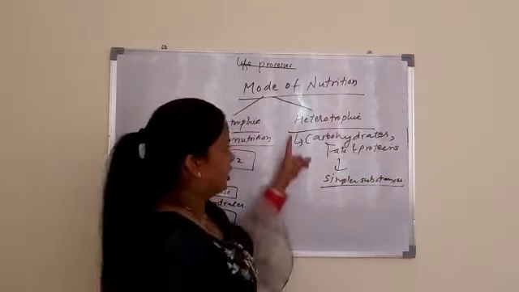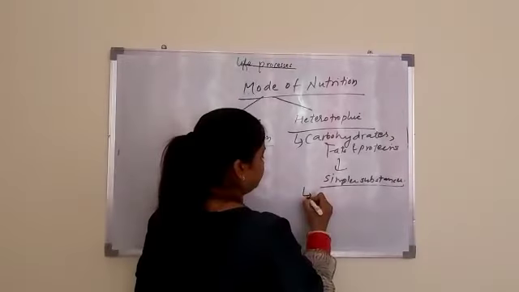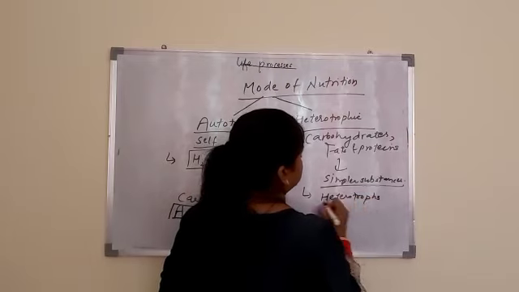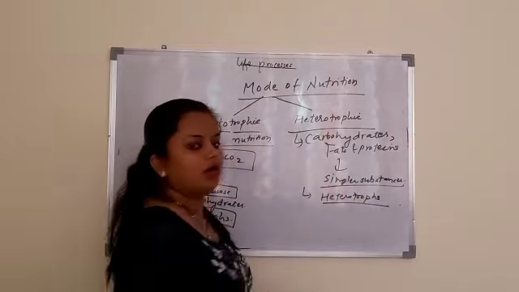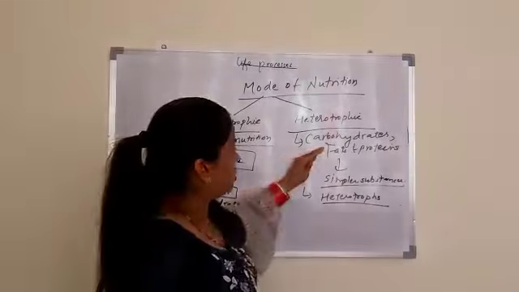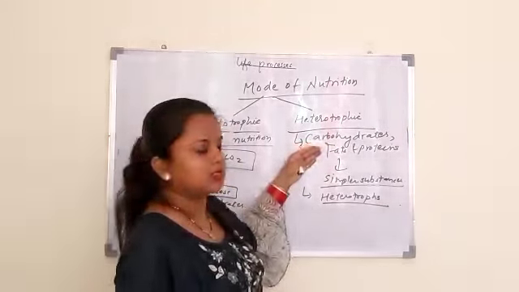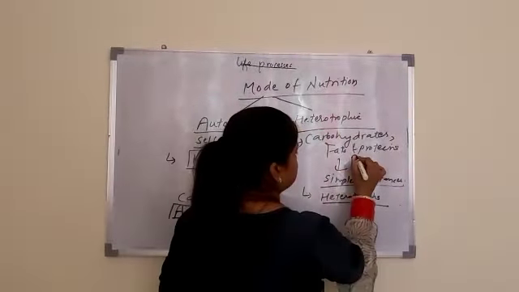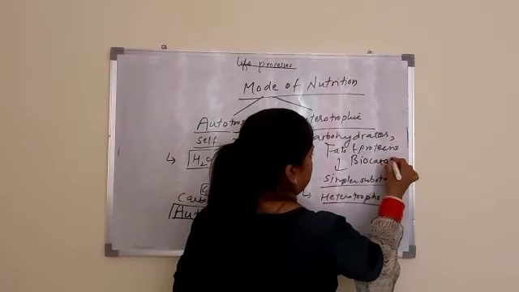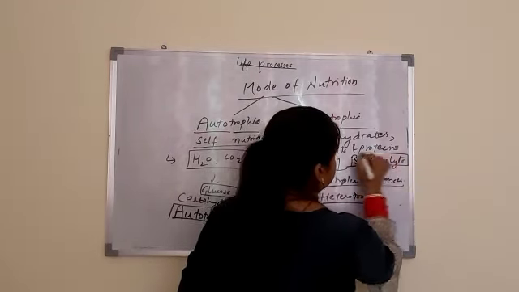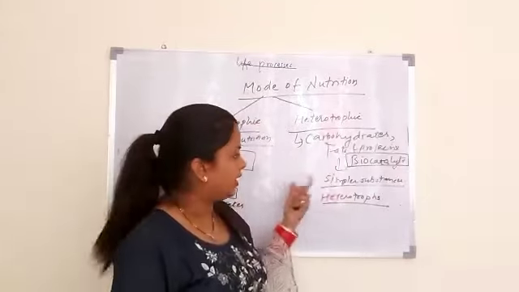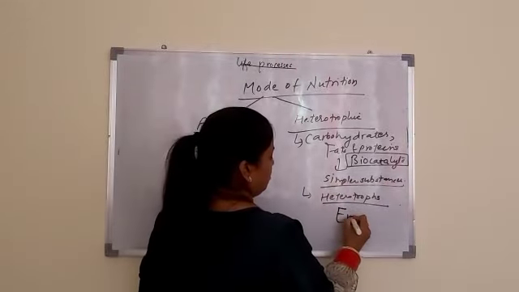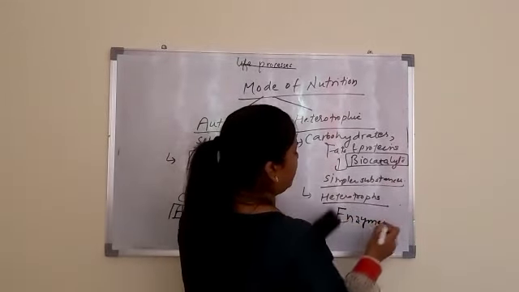So the organisms in this type of mode of nutrition are known as heterotrophs, and this type of nutrition is known as heterotrophic mode of nutrition. And for turning complex substances into simpler substances, the organisms have to use some biocatalyst, which enhances the rate of reaction, and these biocatalysts are known as enzymes. Means this work is carried out by enzymes.